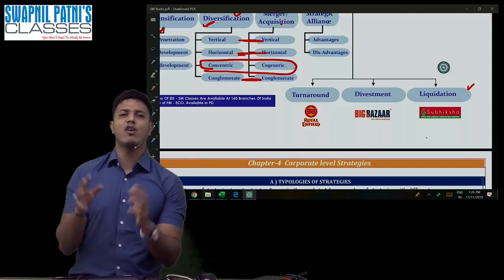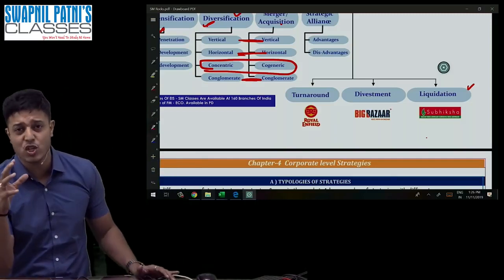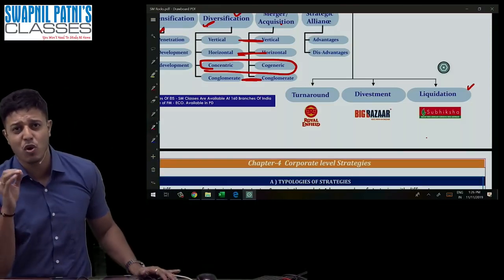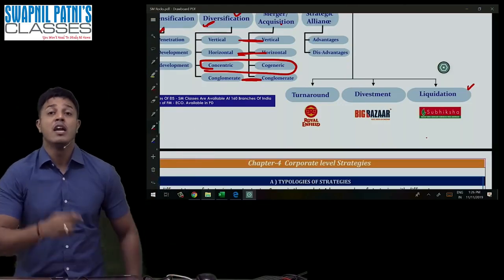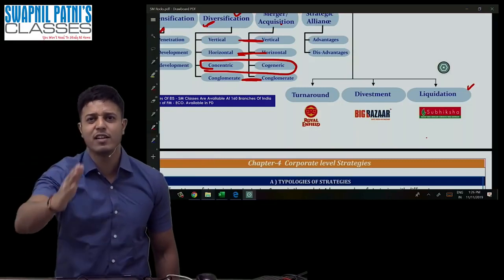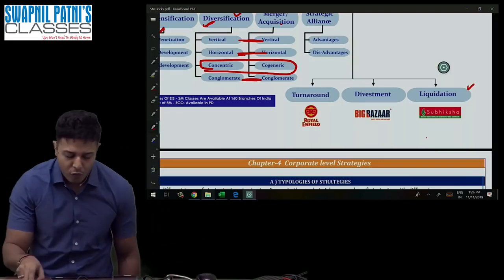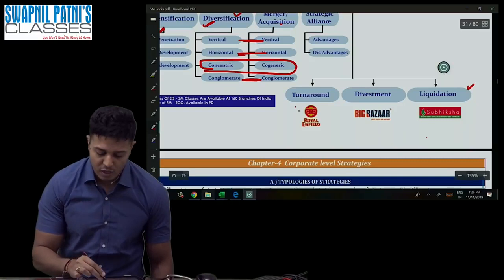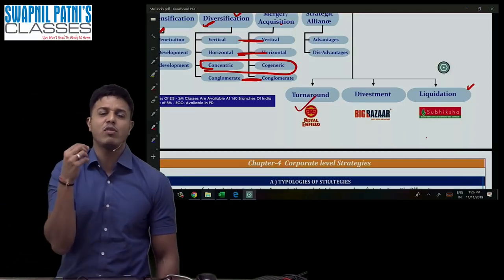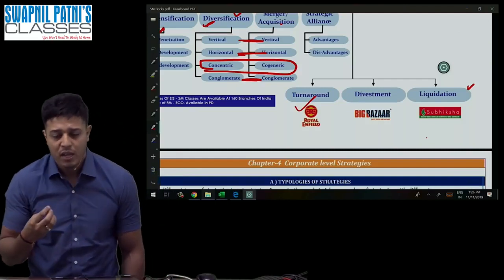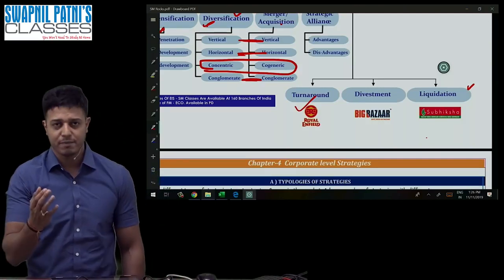Whenever you see any such negative symptoms in the organization, you do not close down your organization directly, because you have developed your organization since long. On the basis of these symptoms, you do not take the decision of liquidation. You first of all go for turnaround. What is the meaning of turnaround? You are trying to change something. You are trying to change some policies. You are trying to change some internal strategies. You are trying to come back.